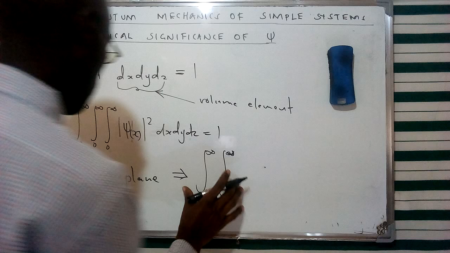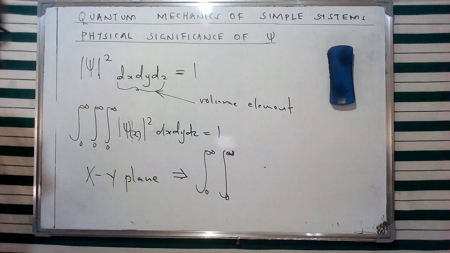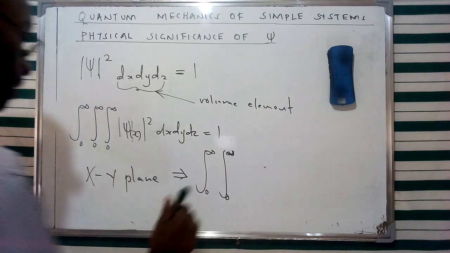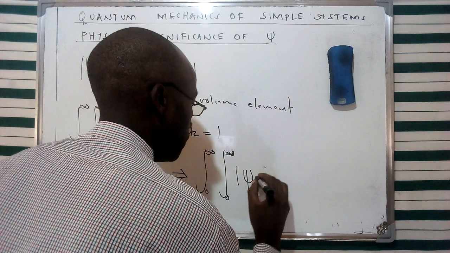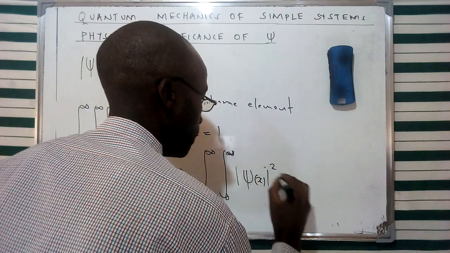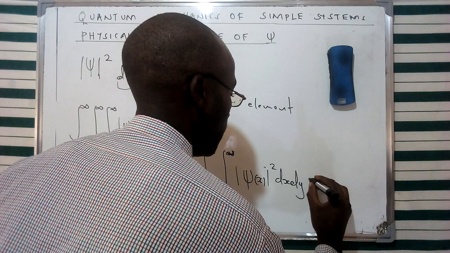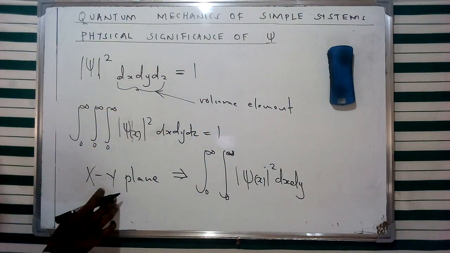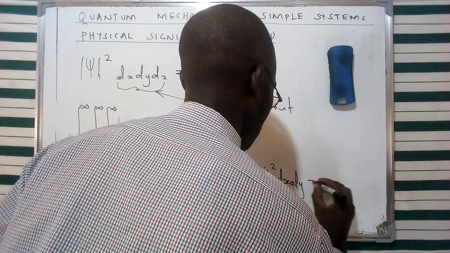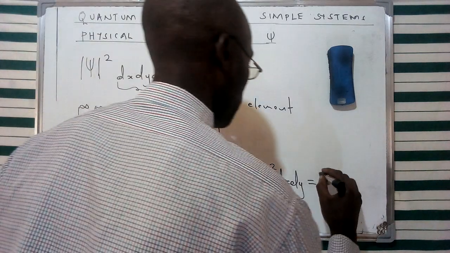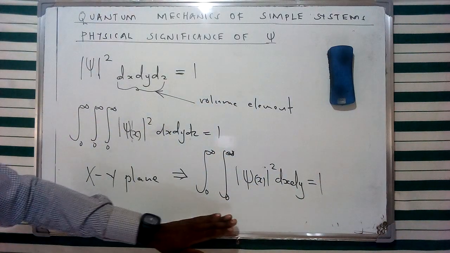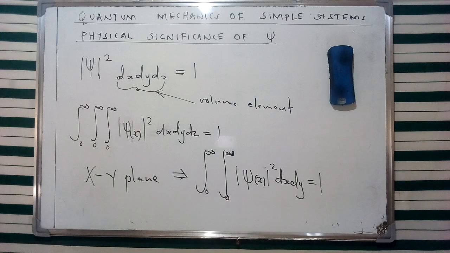So for the particle that is confined within the x and y plane, we're going to give this specific version of a normalized equation in terms of the absolute value, the square of this one, given as dx, dy. This is for the x and y plane. Of course, we can give another version of it, perhaps the x and z plane and others. So this is going to be given in a normalized equation in that specific form.